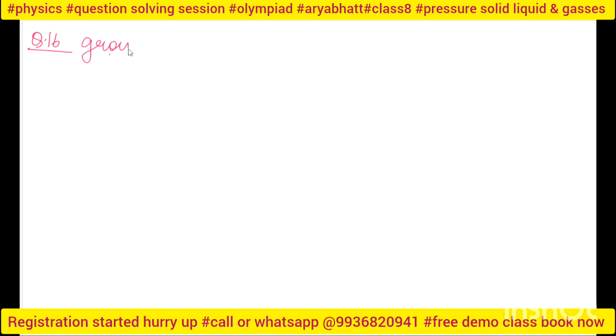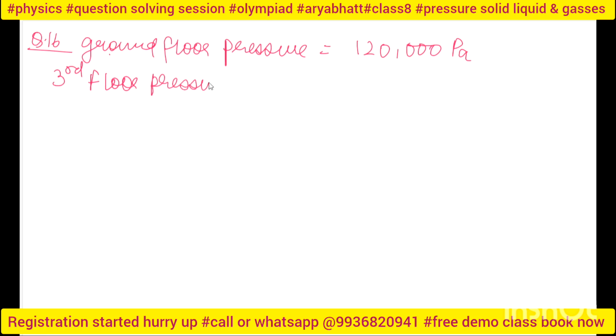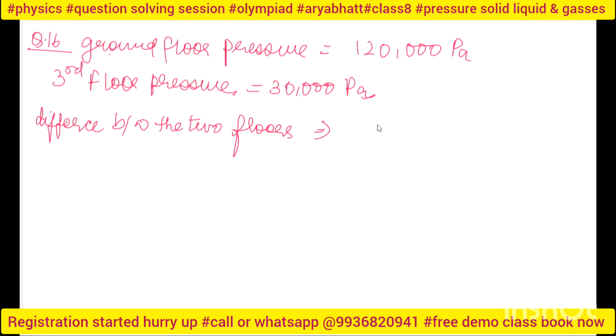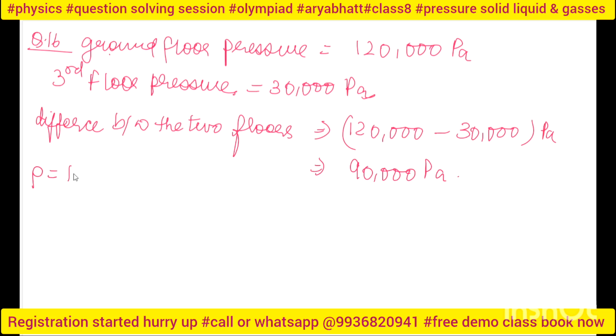First, the ground floor pressure is 120,000 Pascals, right? And the third floor pressure is also given, 30,000 Pascals. So I can say the difference between the two floors will be 120,000 minus 30,000. Everything is in Pascals. So my answer will be 90,000 Pascal.